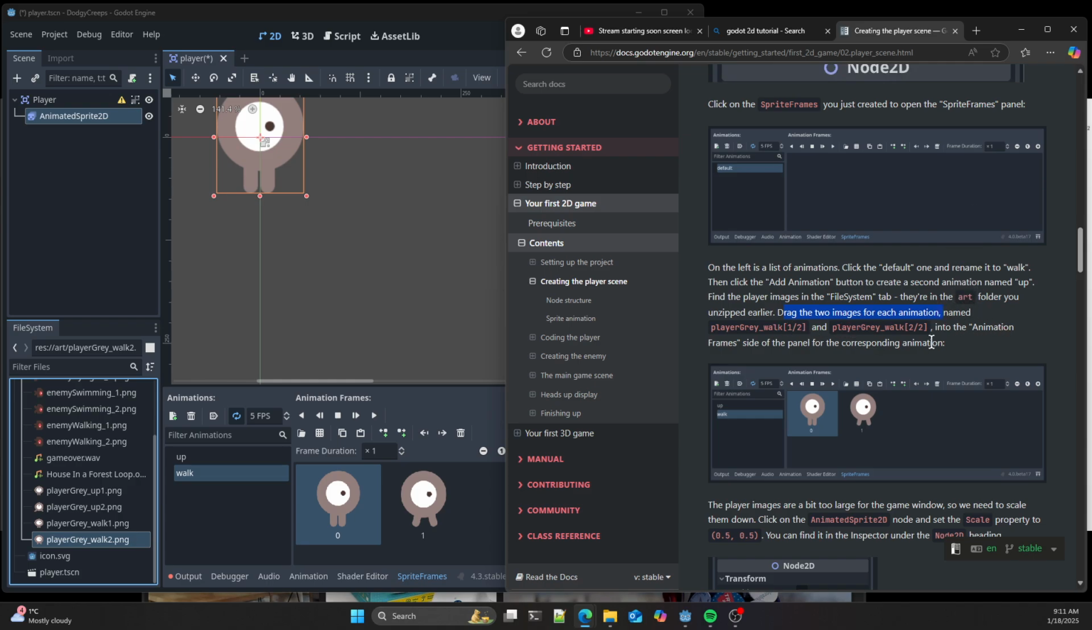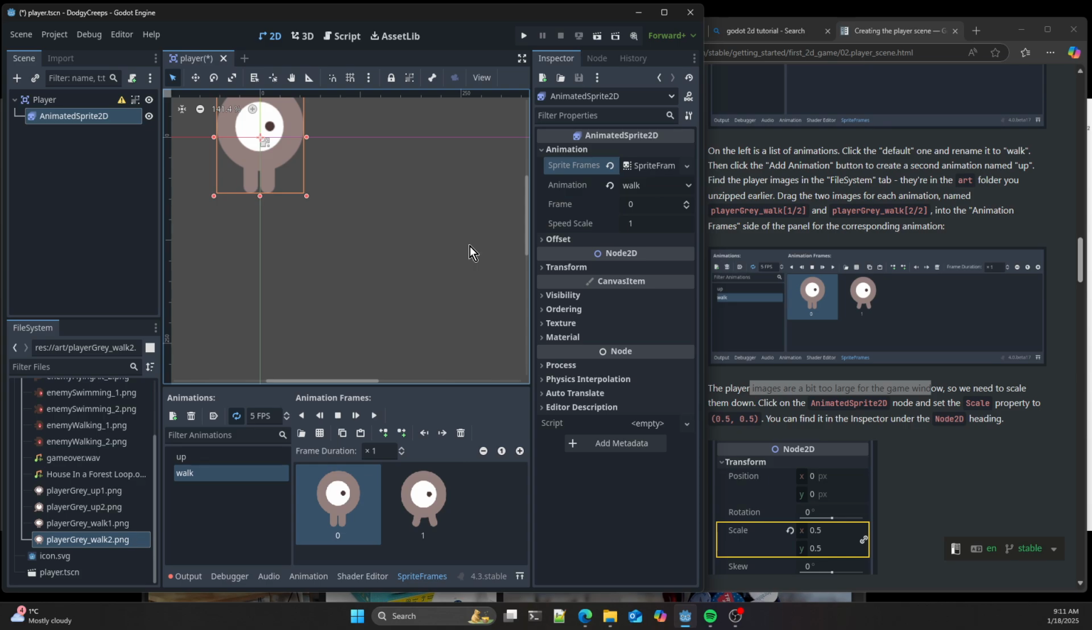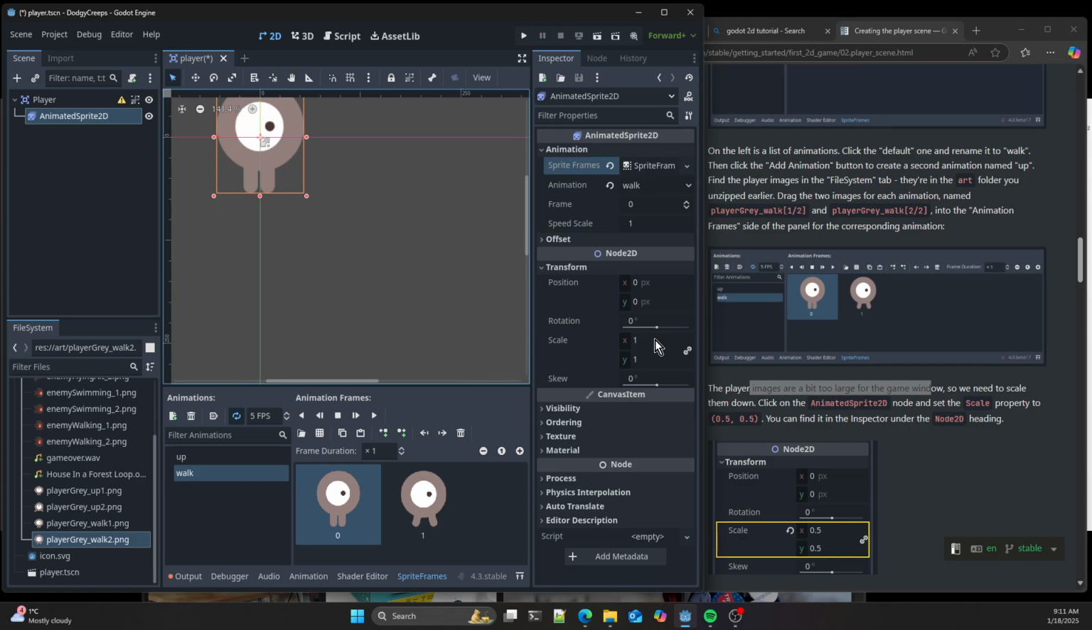What we're into is the animation. I think the animation image is a bit large, so we need to scale them down, so the animated sprite 2D, and into the scale, some transform, I think. Yeah, it's a 0.5, 0.5. So basically, we're reducing this by half. Okay.